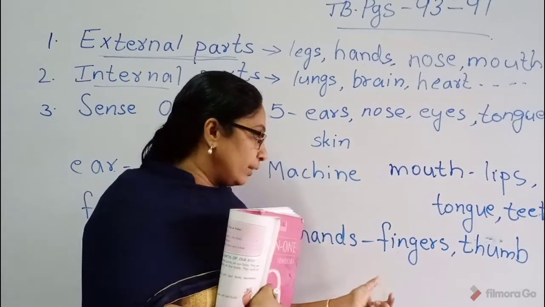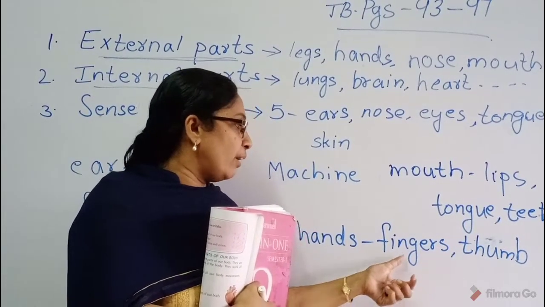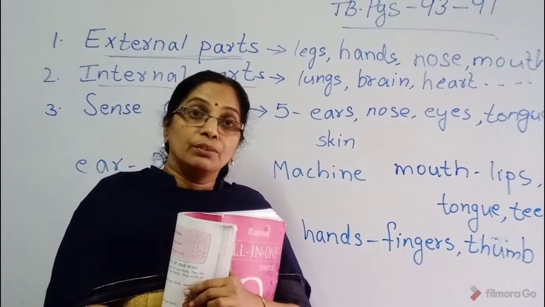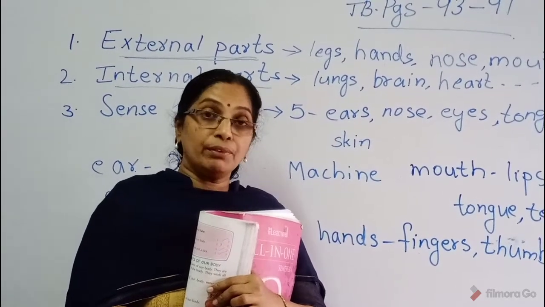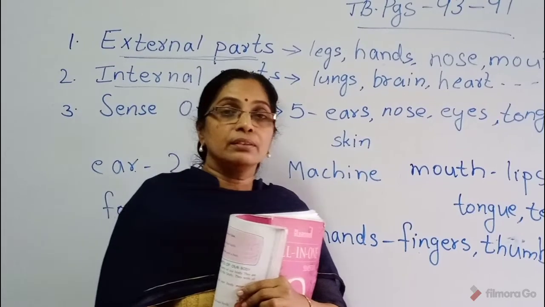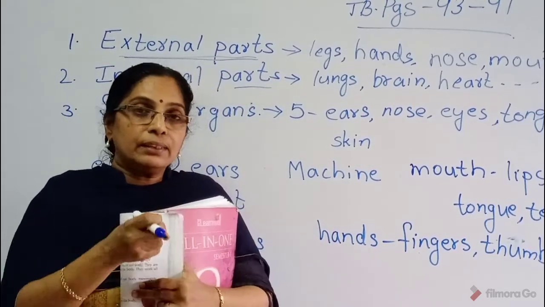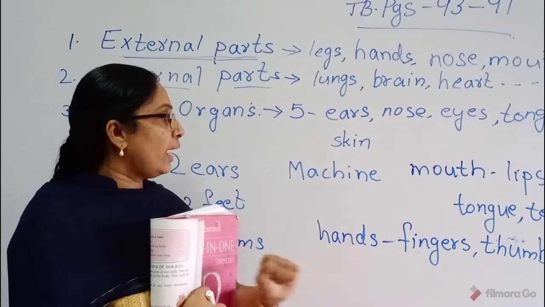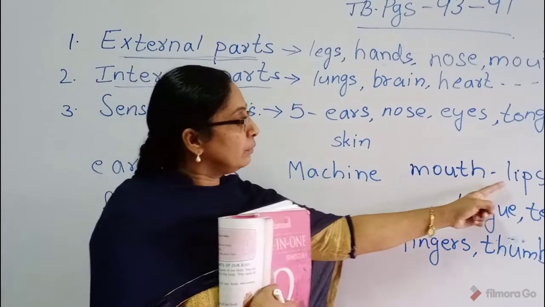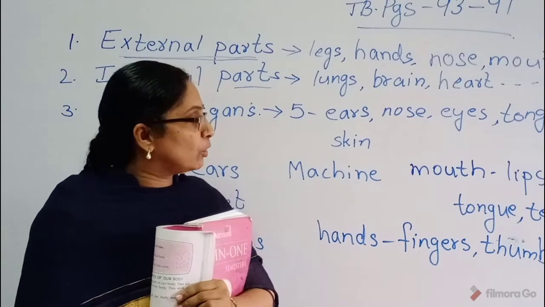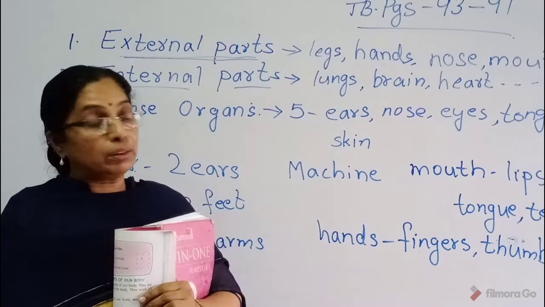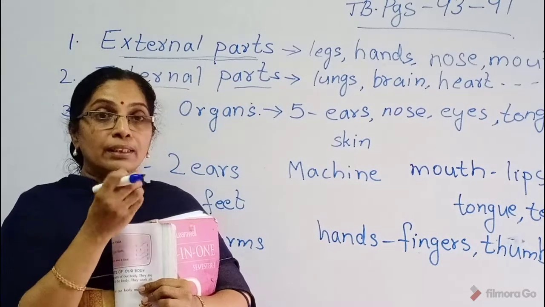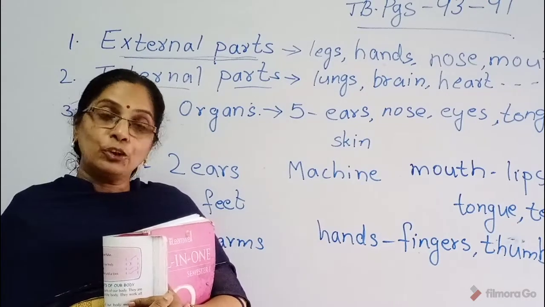Then what can we do with our hands, children? We can do writing, pick the things, eating. Then the mouth, what can we do with our mouth? We are eating, drinking and talking also.